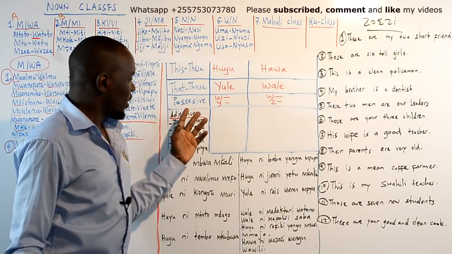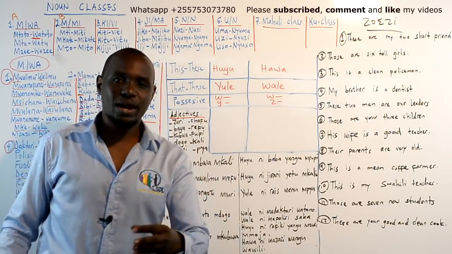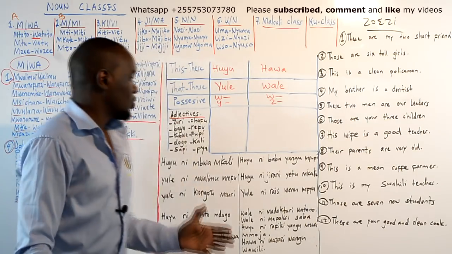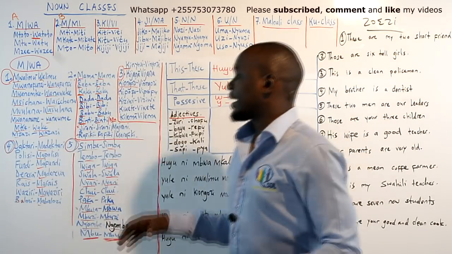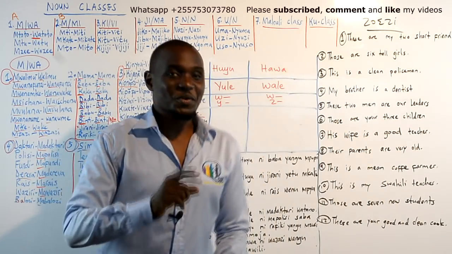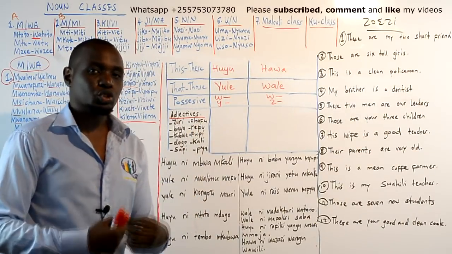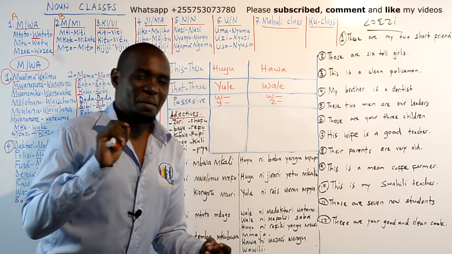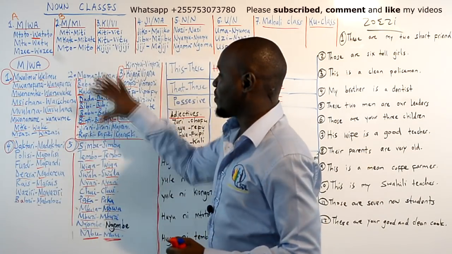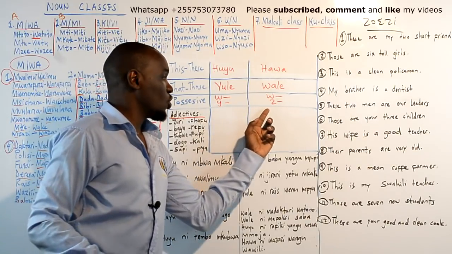And also we discussed how to do possessive. Possessive like my, your, his or her, ours, theirs, you plural, yours. And we say that in this category number 1, not number 2, not familiar category, 3, 4, and 5, we will say wangu. Like my child will be mtoto wangu. You will not say my mother, mama wangu. No, because my mother is in familiar category. So we'll say mama yangu, which in plural will be zangu.